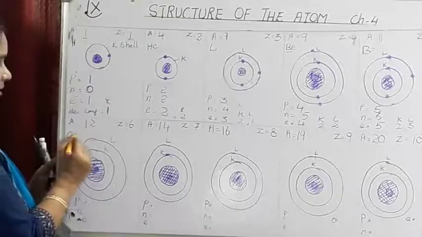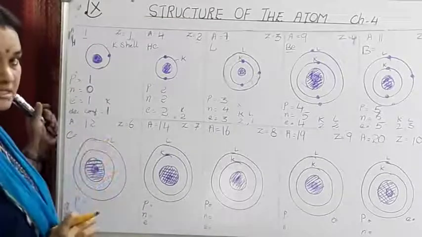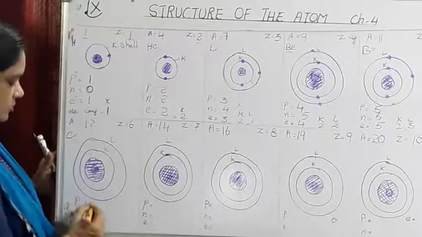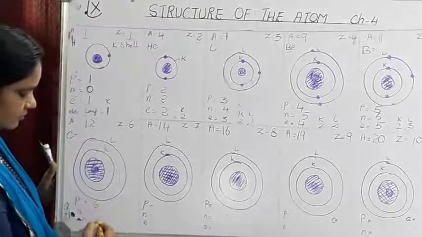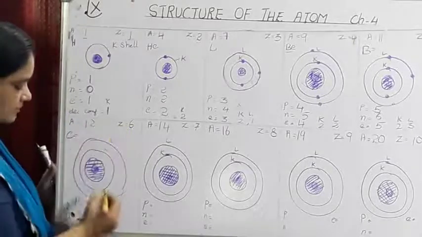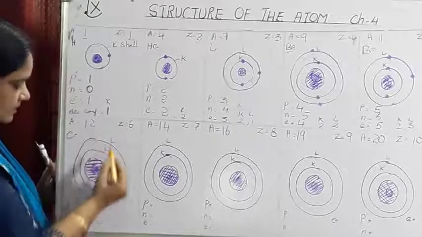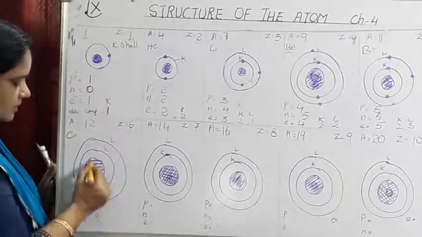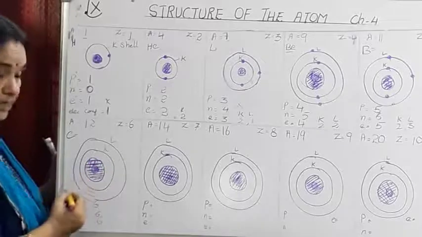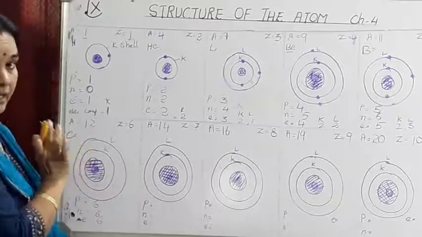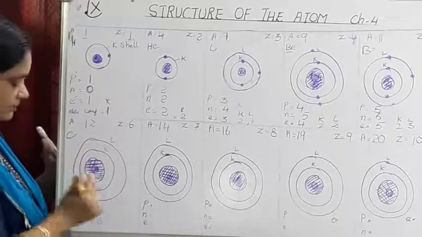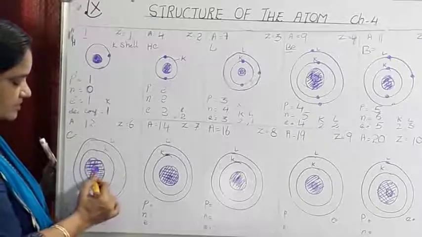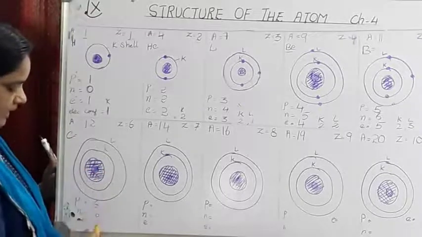Next element is carbon with atomic number 6 and mass number 12. So number of proton will be 6, number of electron will be 6, mass number 12, number of neutron, 12 minus 6 will be 6. So in the nucleus of a carbon atom, the atomic number, that is element number 6, is carbon. So it has 6 proton and 6 neutron in the nucleus, and then electrons.